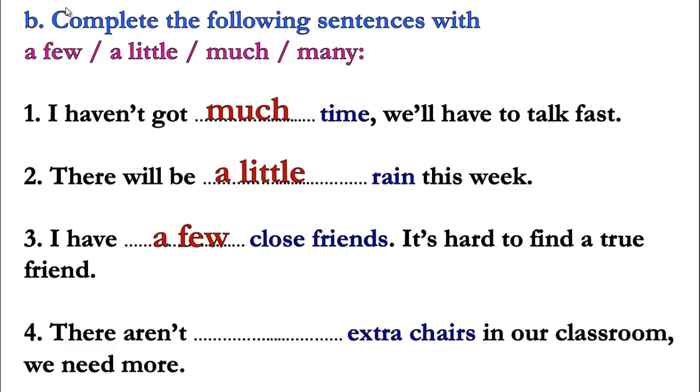Number 4, there aren't extra chairs. Chairs, the word is countable, but the sentence is a negative one. So there aren't, it's going to be many. Excellent. There aren't many extra chairs in our classroom. We need more.